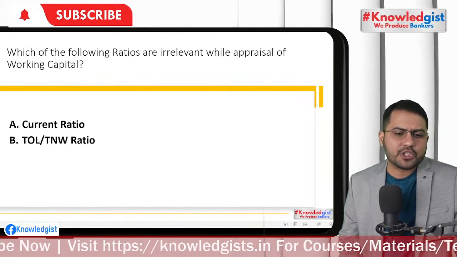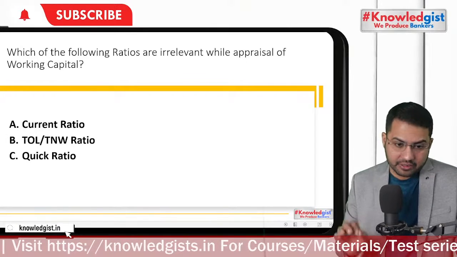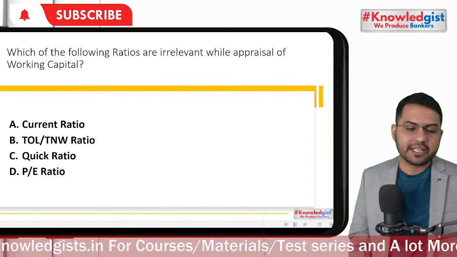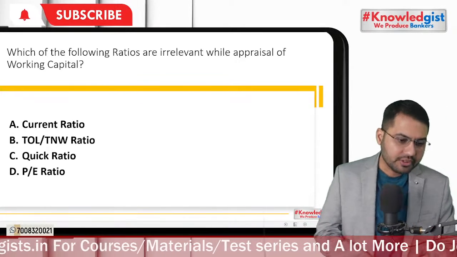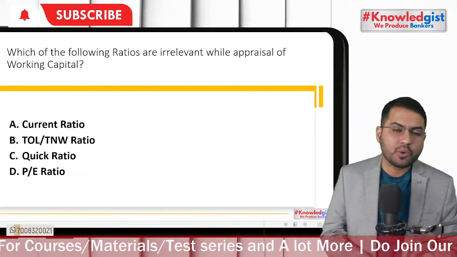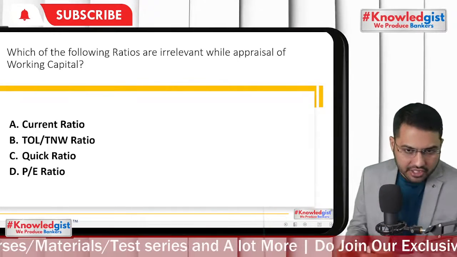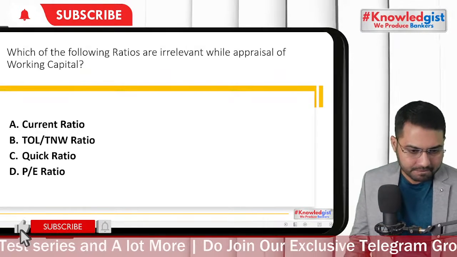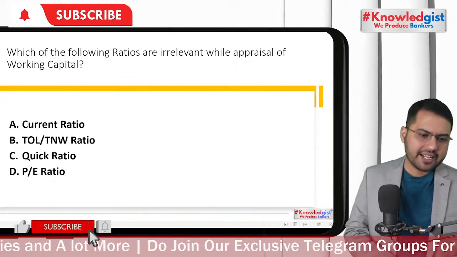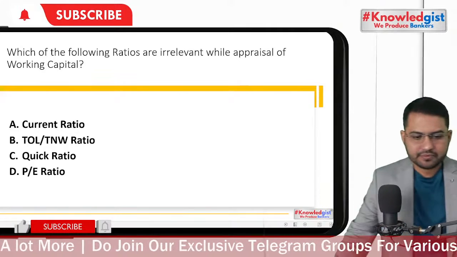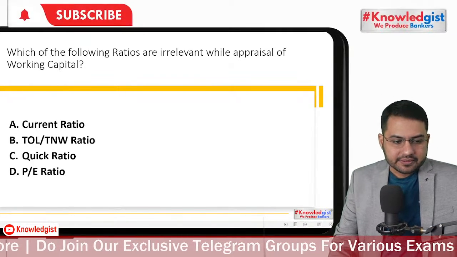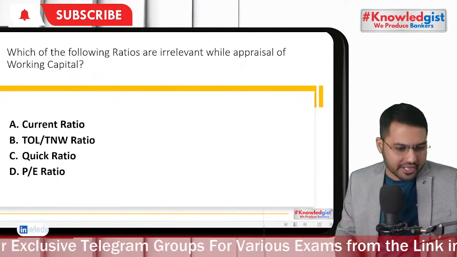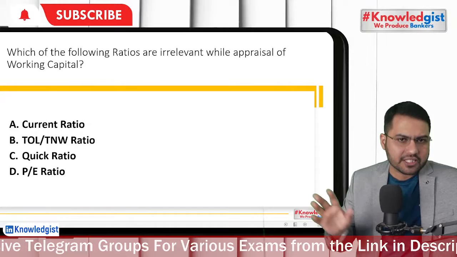Which of the following ratios is irrelevant while appraising the working capital? Current ratio, TOL by TNW ratio, quick ratio, PE ratio. Here also an elimination process could work in your favor. Yes, tell me. Yes. Current ratio, quick ratio, or liquidity ratios. TOL by TNW is a solvency ratio, right?